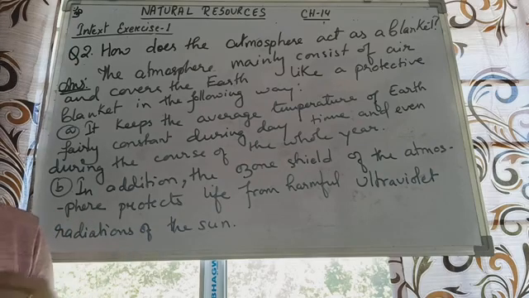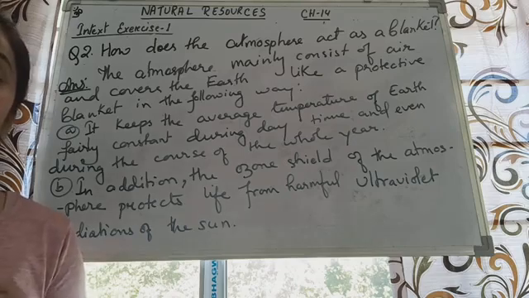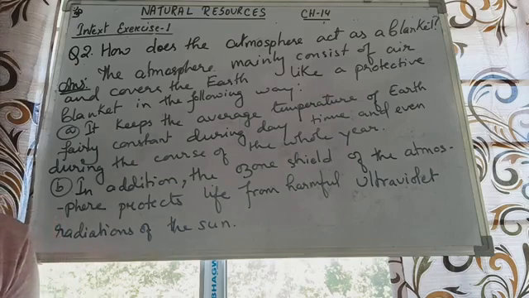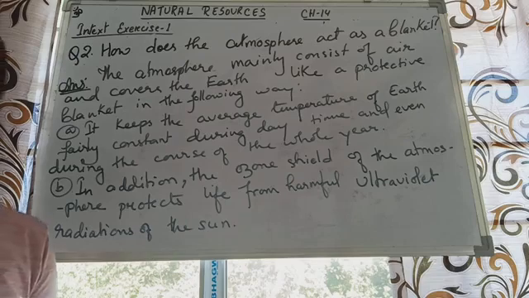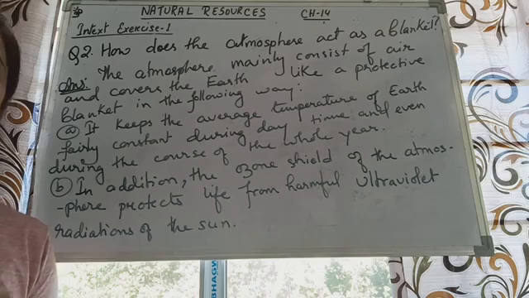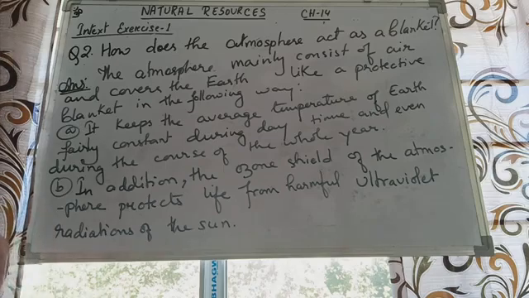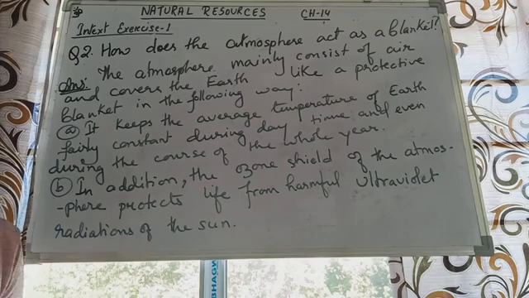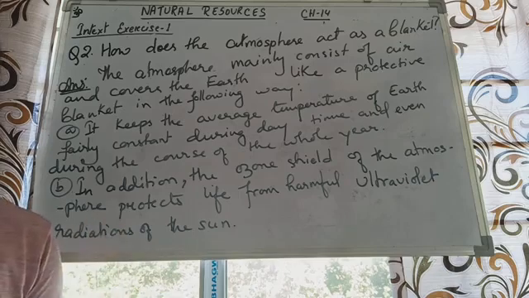Because from the sun there are rays that come which are very harmful, which we call ultraviolet radiation. These ultraviolet radiations are very dangerous and harmful for us, because they can directly give us many different kinds of diseases. But because of the presence of the ozone layer in the atmosphere, these ultraviolet radiations are not able to penetrate the atmosphere and come to the earth's surface, and that's how we are protected. Of course, if you go out in the sun, you will get a skin tan, but you will not directly get any skin diseases.